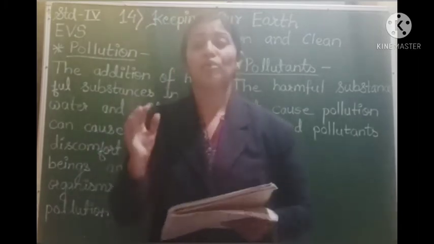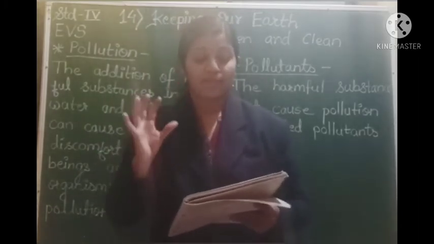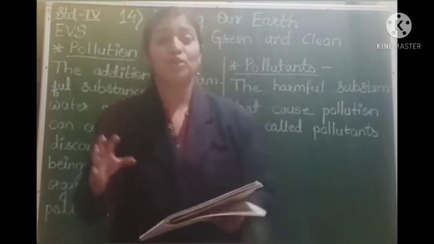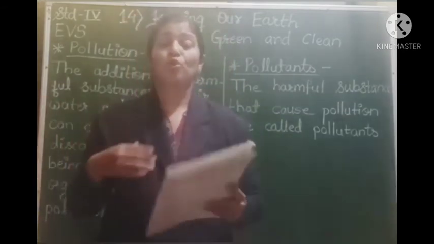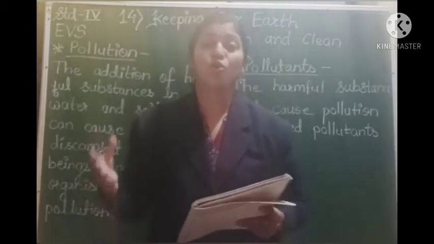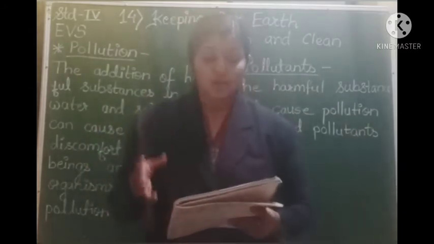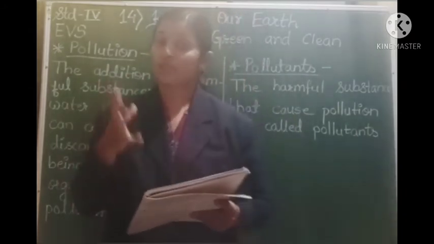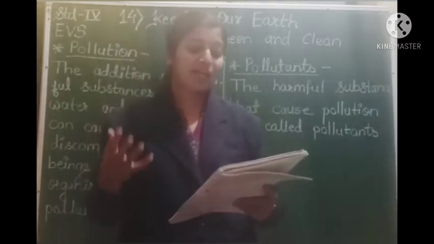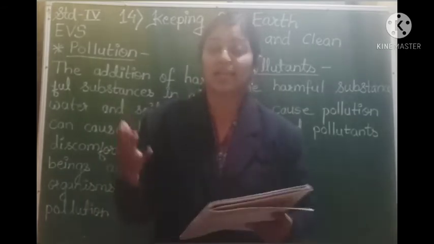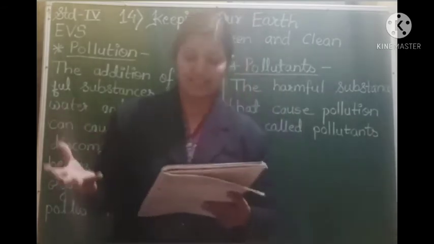So we should buy only such things that we need. We need not buy plastic glasses, plastic plates, because they do not get mixed up with the soil and they cause a lot of pollution. So avoid buying things with a lot of packaging material. We have to avoid buying and throwing away products like plastic cups, glasses and tins.